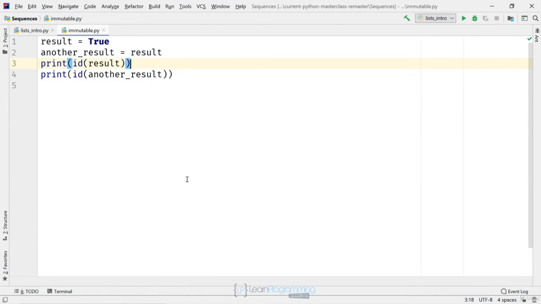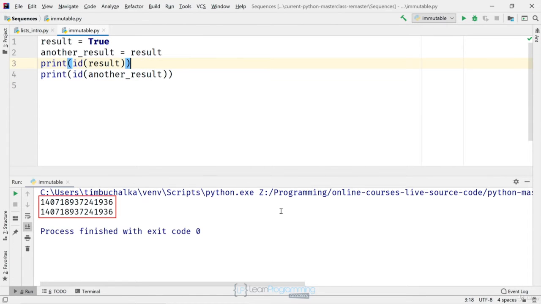Let's run it. And we can see here that both variables have the same ID. They're both bound to the same value, True, so that makes sense that it should have the same ID. Remember that we're printing the ID of True here. The variables result and another underscore result are just names that we've bound to that value. If bool values could be changed, then changing the value should mean that the ID doesn't change. So let's see if that's the case.